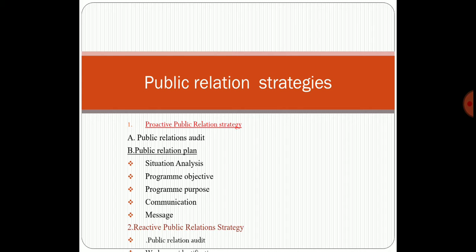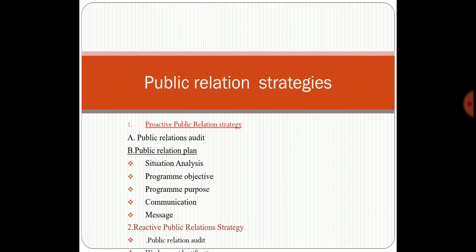Second is the public relation plan. The public relation plan deals with communication issued by the firm. Several components can be seen in a public relation plan. The first is situational analysis. This involves the detailed breakup of information gathered during the public relation audit.